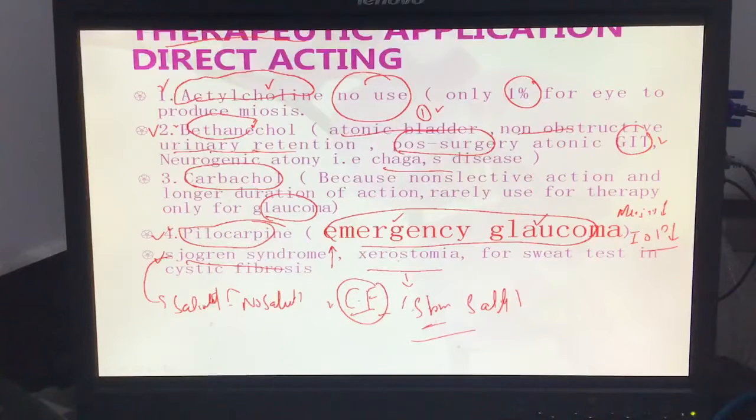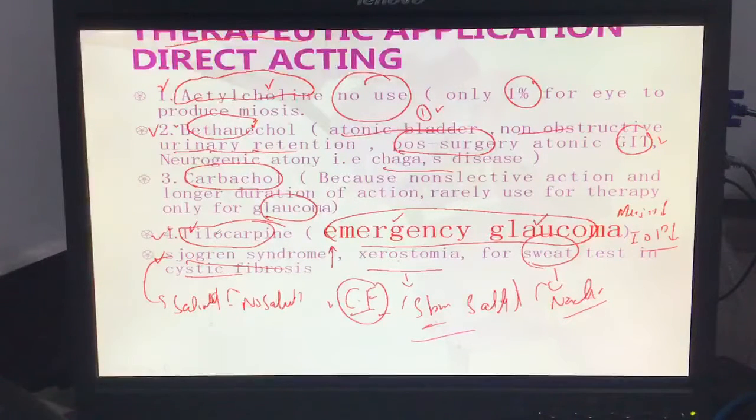A child with cystic fibrosis has very salty skin, so we collect the sweat to count the salt concentration inside the sweat. We check the sodium chloride inside the sweat. For that purpose, we can put 1 drop of pilocarpine over the skin and collect the sweat. Why pilocarpine? Because pilocarpine is a parasympathetic agonist. The parasympathetic system, acetylcholine also, can increase sweating. So we can use it for this purpose also.